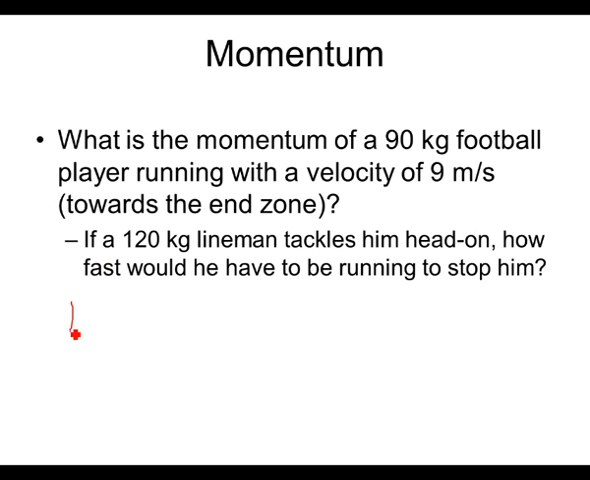So P equals m times v. We're looking for momentum, so P equals mass. What's the mass? 90 kilograms times the velocity of 9 meters per second, so times 9 meters per second. 90 times 9 is 810. Of course, you know now that you have to do significant digits, and both of those only have 1. So 810 will round to 800.